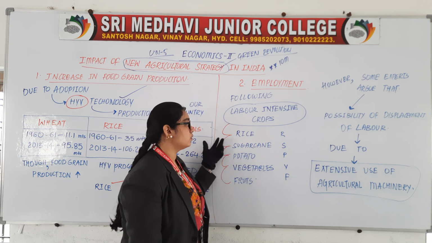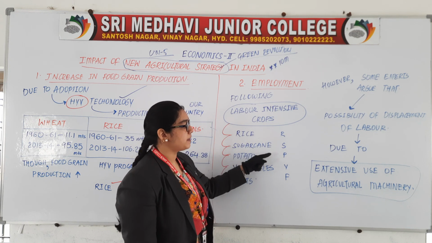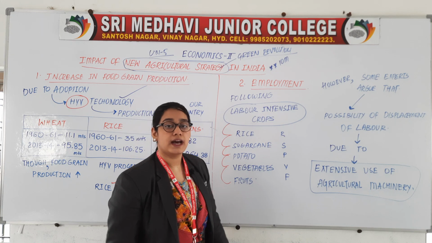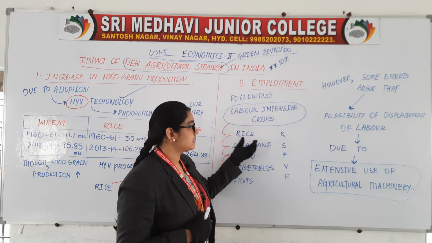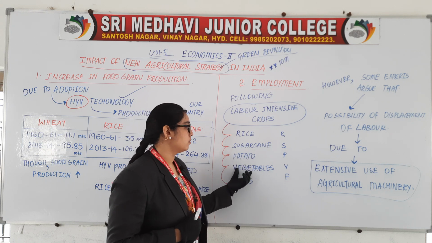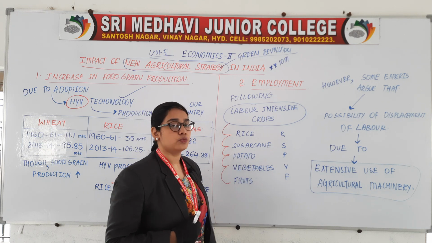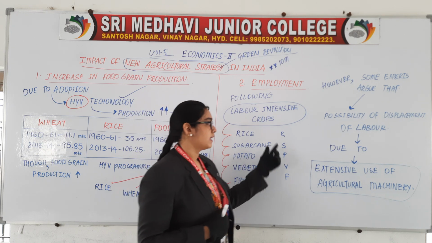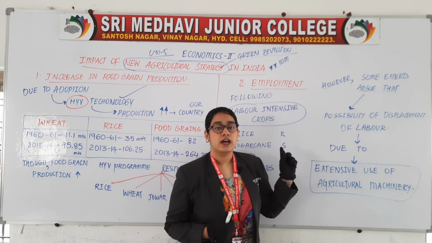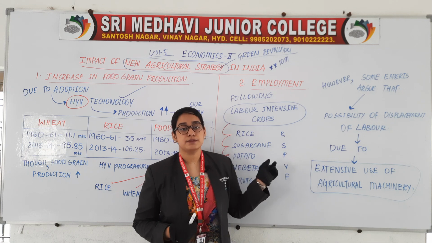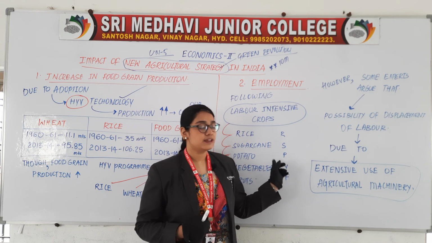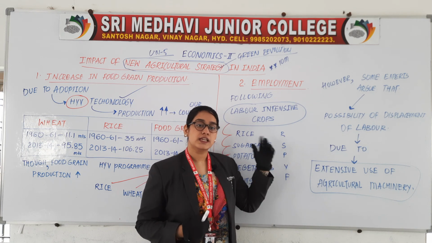Let us see what are those. RSPVF, you can remember it in this way. RSPVF: rice, sugarcane, potato, vegetables and fruits. It's very easy. R means rice, S means sugarcane, P means potato, V means vegetables and F means fruits.